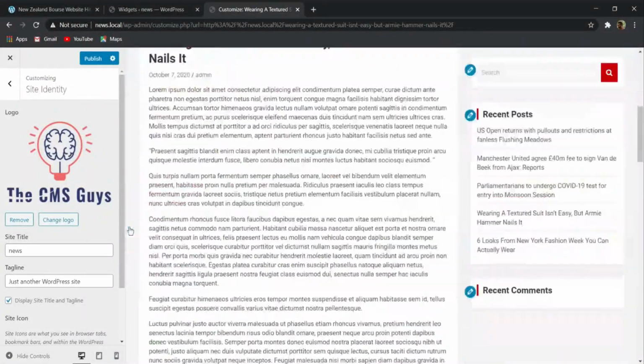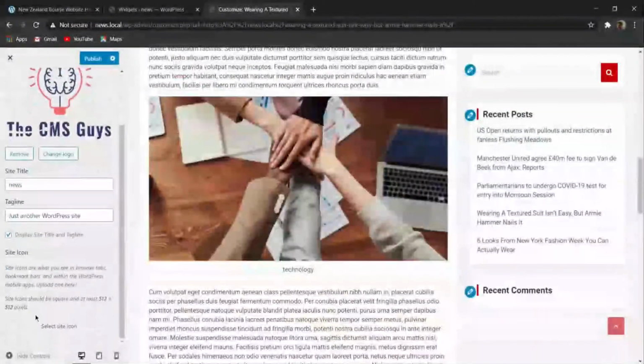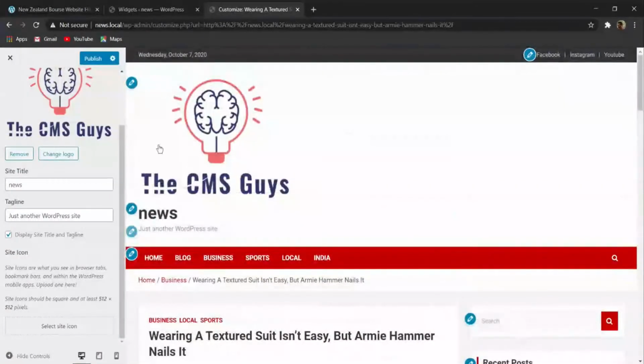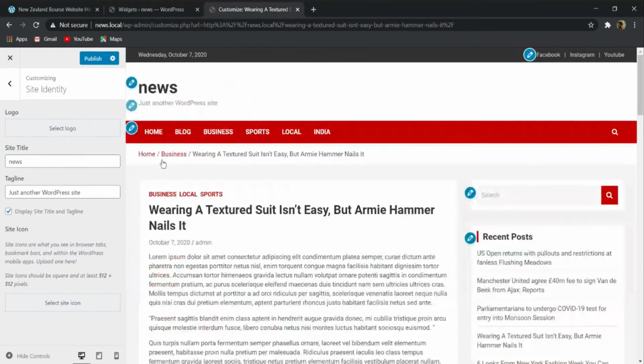So now here you can see that I have added the logo. But here you can see that there is one issue with the logo, that the logo is looking very big. So let me first remove this logo and add another small size logo.